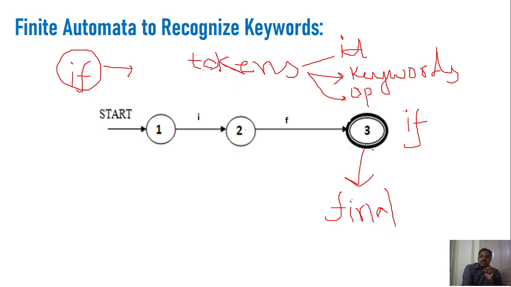When it is in state 3, we can say that the if keyword was recognized. This is a final state where the finite automata will stop. We will discuss these concepts clearly in the coming sessions, and you will be able to understand this in a clear way.